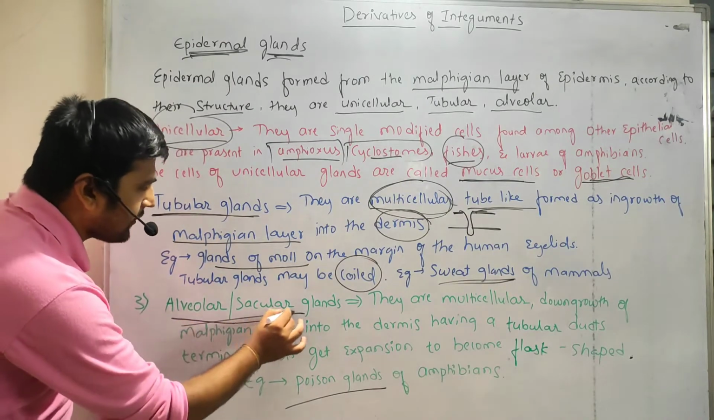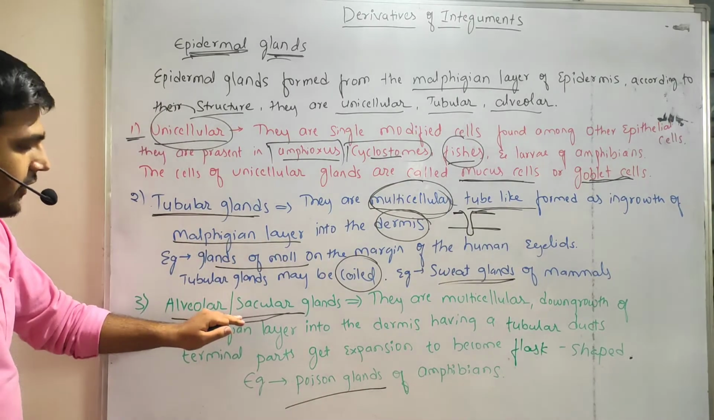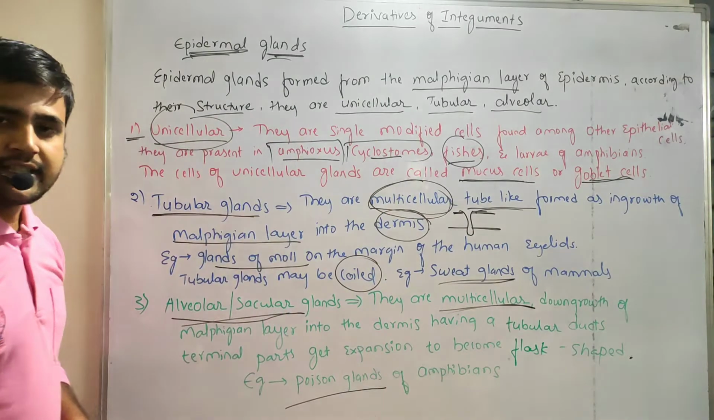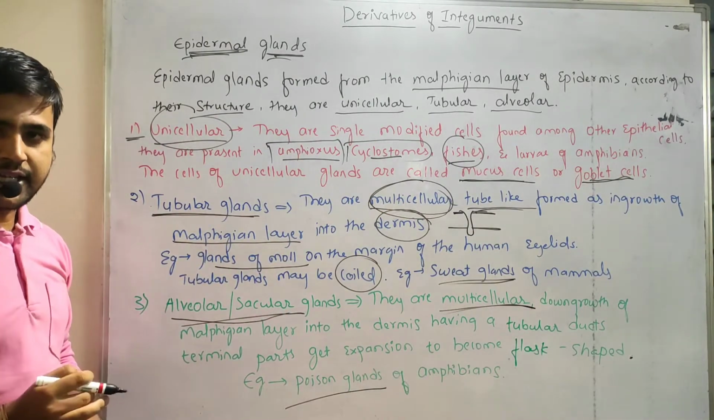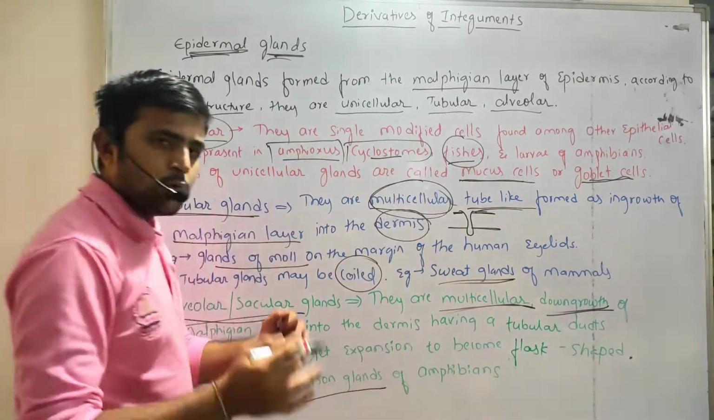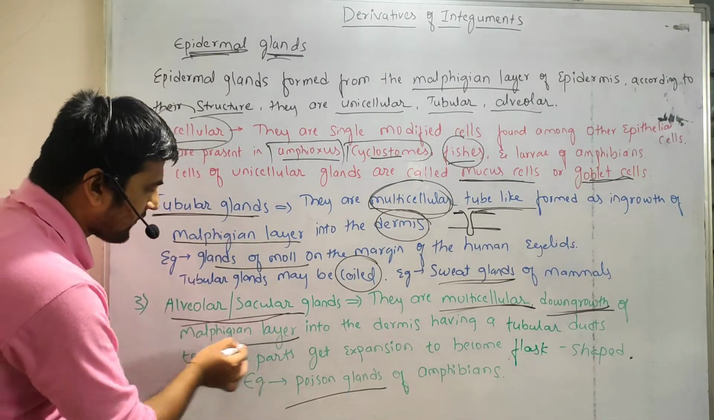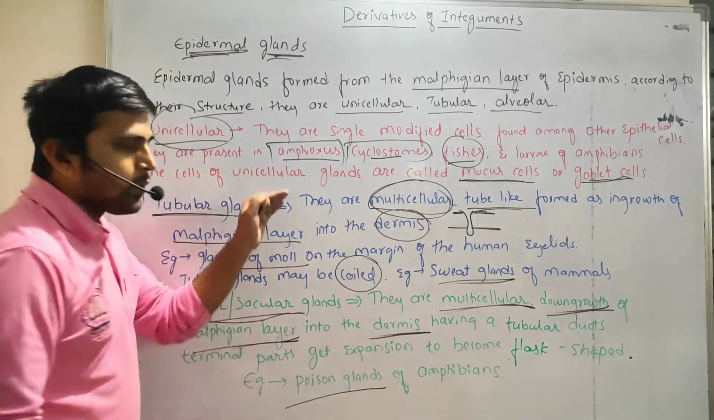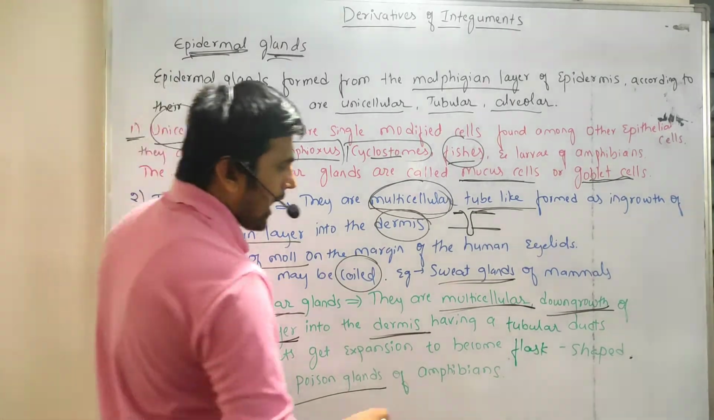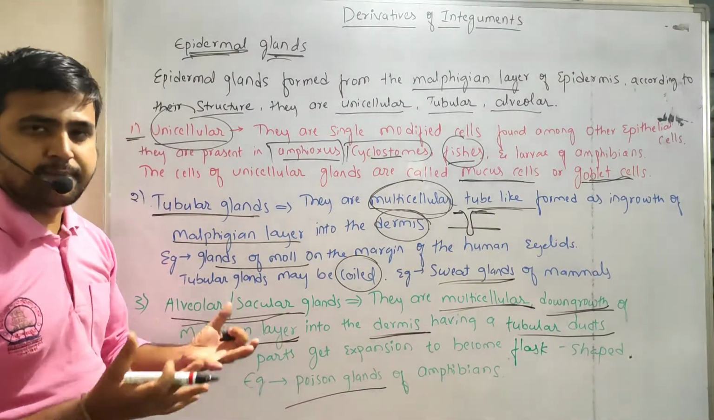In the case of alveolar or saccular glands, both tubular and alveolar glands are multicellular in nature. They have the same arrangement, that is ingrowth or downgrowth from the Malpighian layer into the dermis, having tubular ducts, and the terminal parts get expansion.